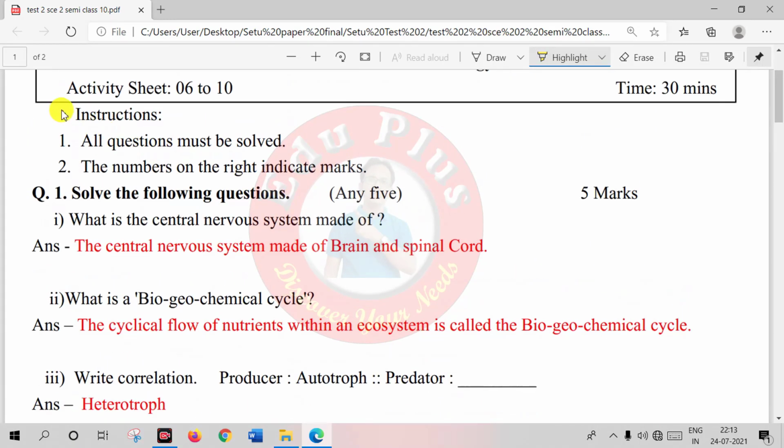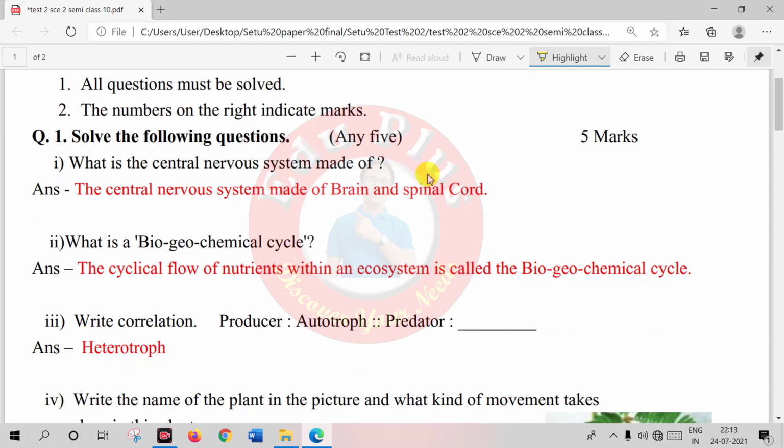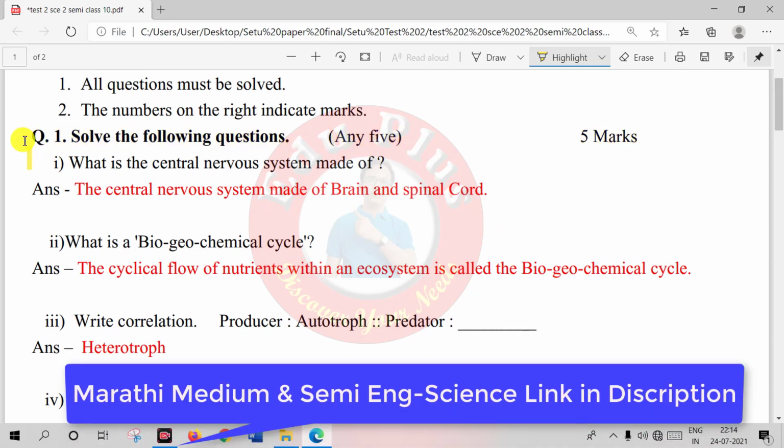Here some instructions are given. Read carefully all the instructions and we have to solve this question paper. Question number 1. Solve the following questions. Any 5, it has 5 marks.